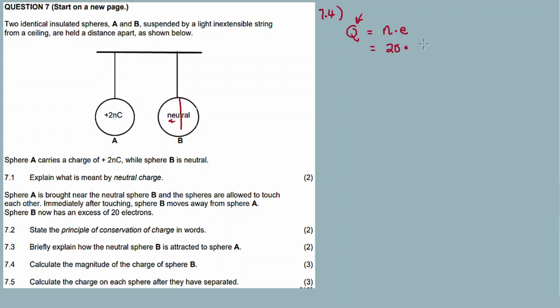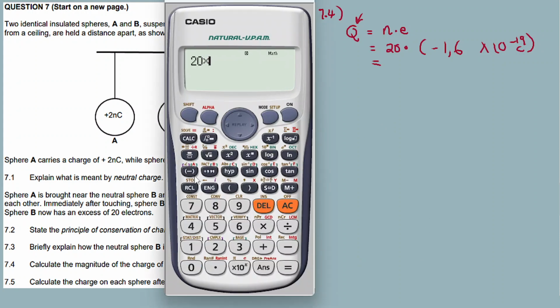So it's 20 times what's a charge of an electron? It's minus 1,6 times 10 to exponent minus 19 coulomb. So 20 times minus 1,6 times 10 to exponent negative 19.